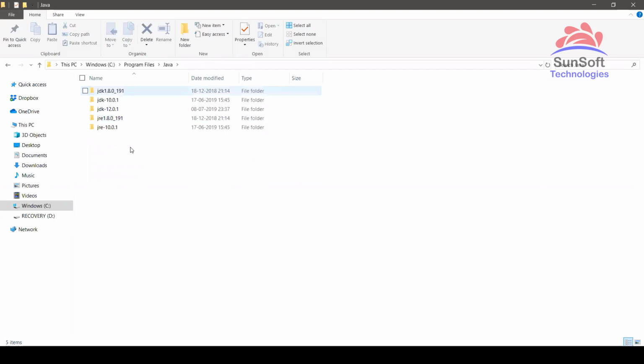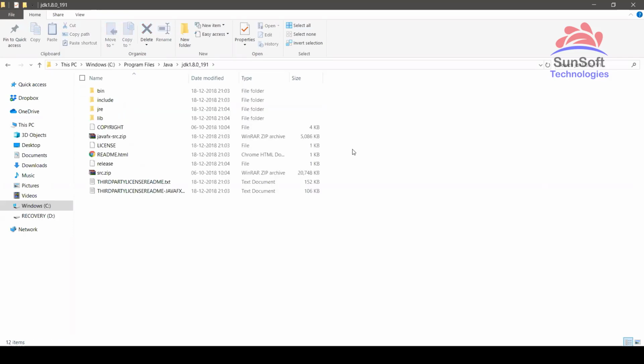Inside the Java folder, see, I have multiple versions of Java installed: version 8, version 10, version 12 as well. Still, Java 8 is widely preferred, or we can say the more stable edition of Java is Java 8, which is widely used in the industries. So we can go into JDK 8 here.